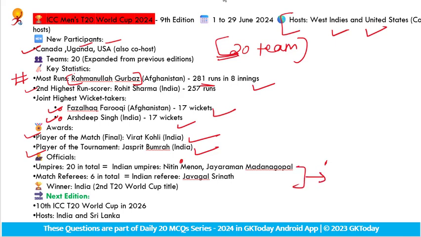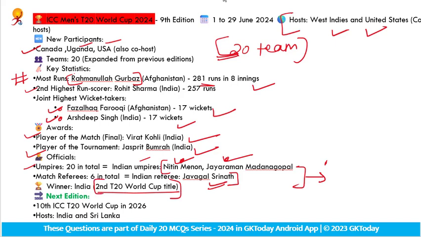Two points to be noted, very important: the first is about the Indian umpire and the second is about the Indian referee. There are a total of 20 umpires in the game, and two of them are from India. The first is Nitin Menon and the second is Jayaraman Madanagopal. One of the referees is also Indian, and the name is Javagal Srinath. Please note all these names: Nitin Menon, Jayaraman Madanagopal, and Javagal Srinath. Very important.